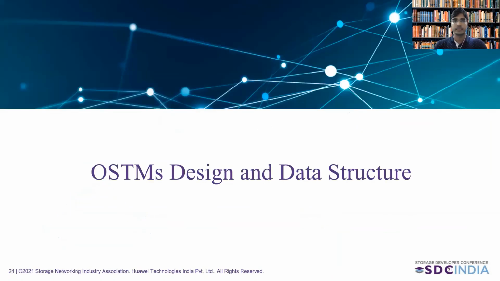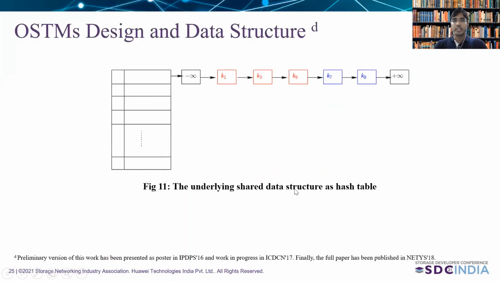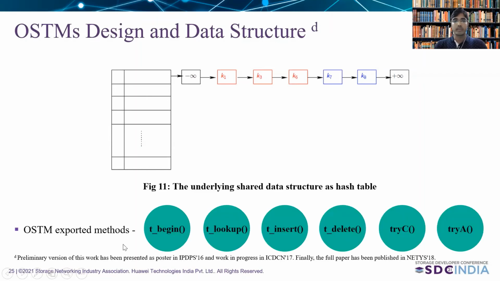Now let's talk about our proposed OSTM design and data structure. We have considered the underlying shared data structure as a hash table, where each bucket points to a list in which we maintain the keys in increasing order of their ID between two sentinel nodes to avoid deadlock. Our proposed OSTM exports the following methods: transaction begin, lookup, insert, delete, tryCommit, and tryAbort.